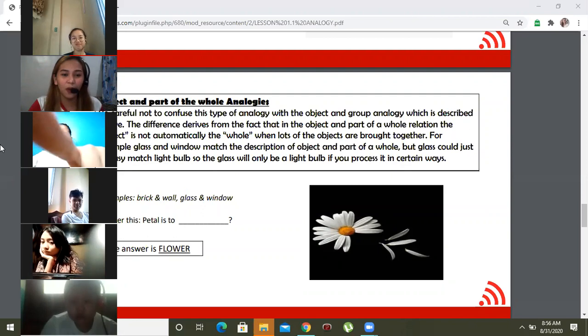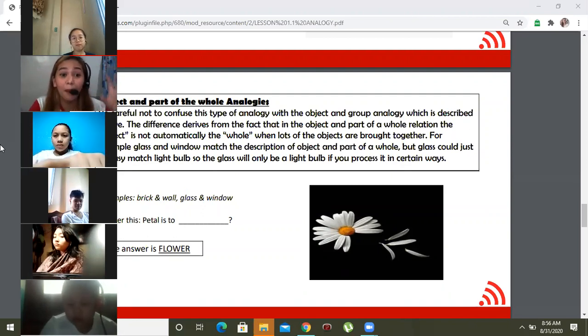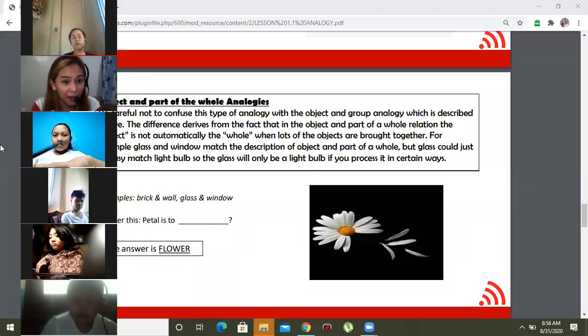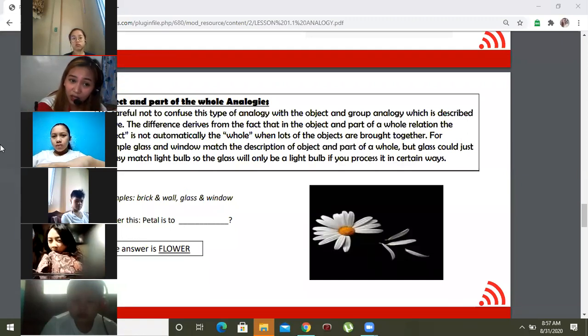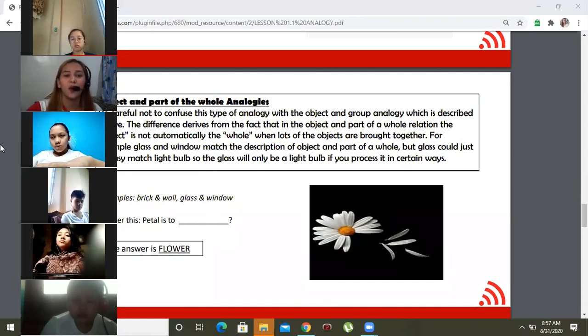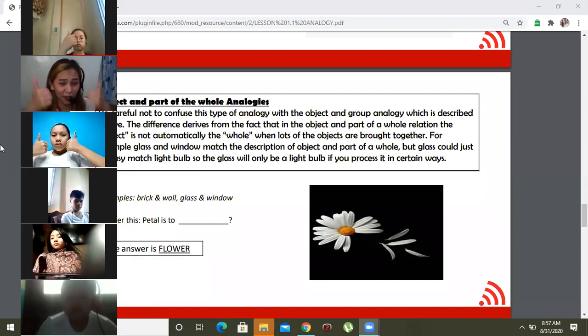So, automatically, when you say object to part, we are referring to a certain part of a system. Do you get me? Petal is the part of a flower. Therefore, spinal cord is part of what system? It's part of our nervous system. Do you understand? Okay, so am I clear? Thumbs up if I'm clear. Can we proceed? Okay, very good.